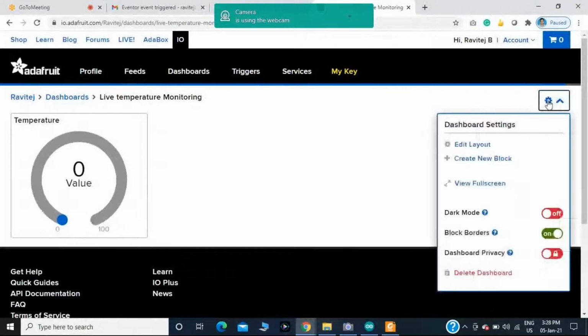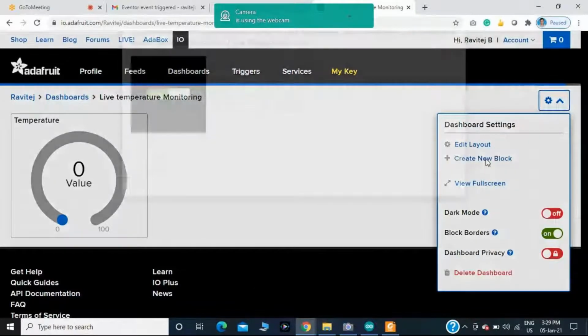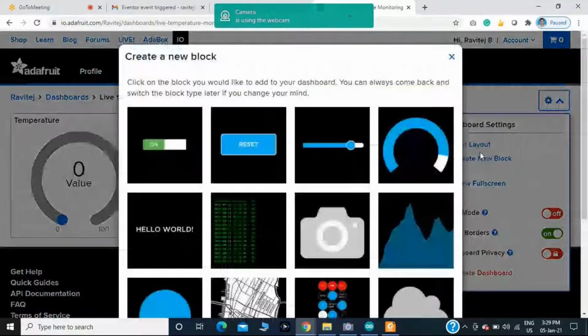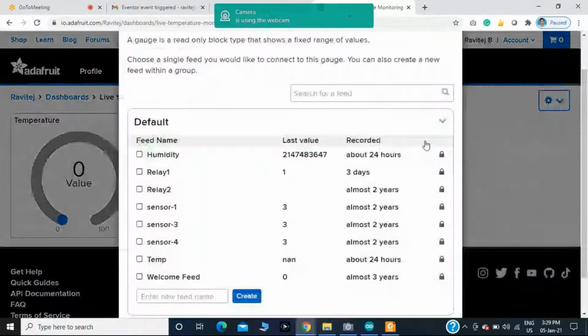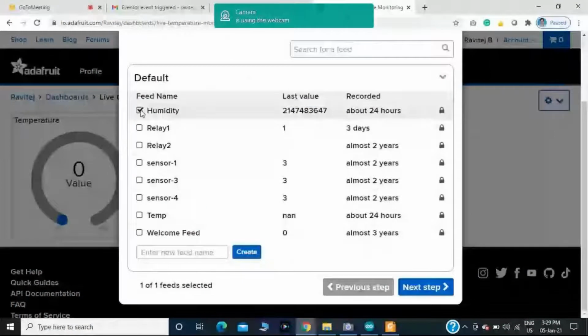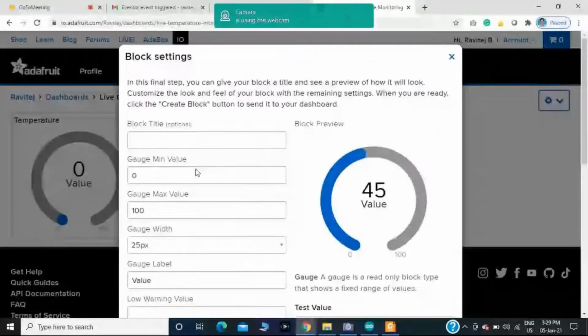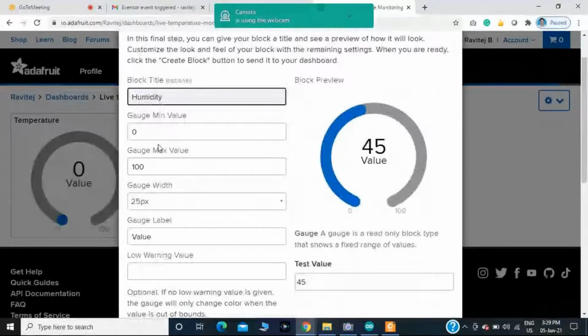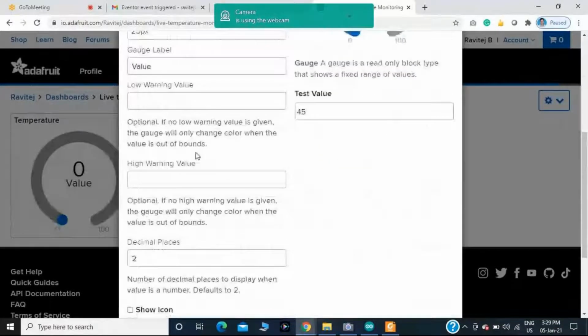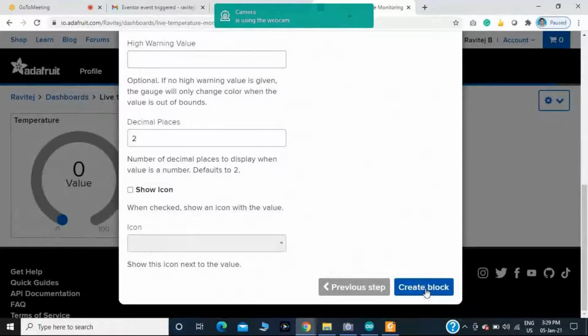Next, once again, I'm going to create one more block by clicking on this one, and I'm going to select one more gauge in order to measure the humidity value. Then I'm clicking on the humidity, then go to the next step. If you do not have any field name, you should type the field. Then next step, I'm measuring the humidity value. I have taken the minimum value as 0 and the maximum value as 100. Then I'm clicking on create block.